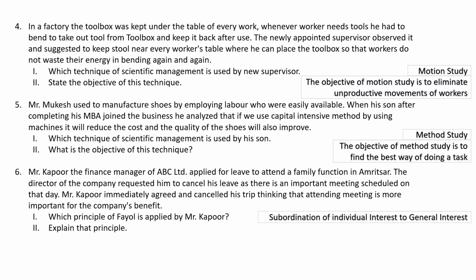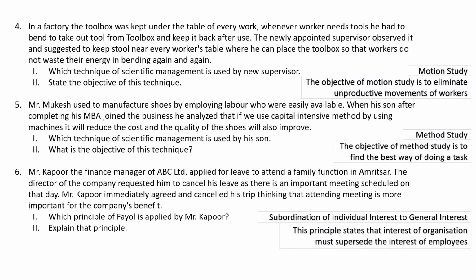So here he applied the principle of subordination of individual interest to general interest. So this principle explains that interest of an organization must supersede the interest of employees. So this is a very basic principle which every one of us does one time or the other for our own businesses or in our family also. So it is very much required by employees of an organization that sometimes if they have to sacrifice their own interest for the sake of organization, it should be done. So this is the principle of subordination of individual interest to general interest.